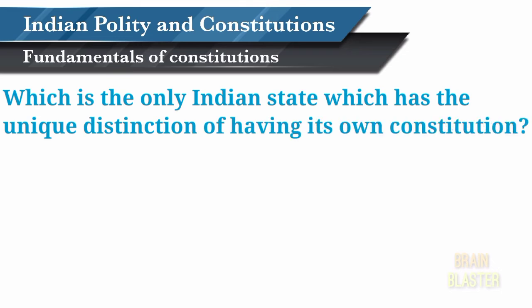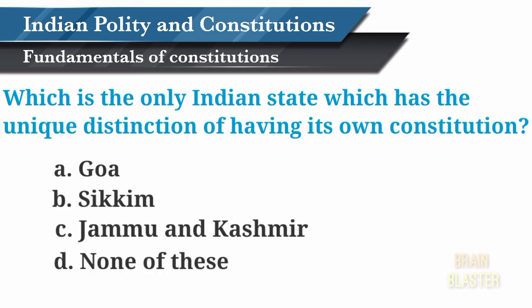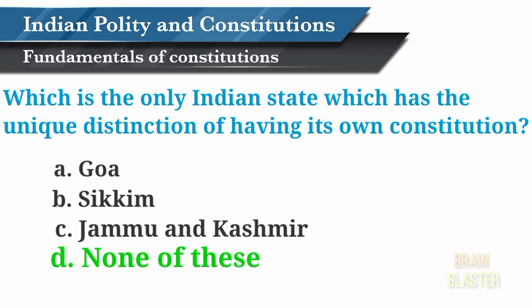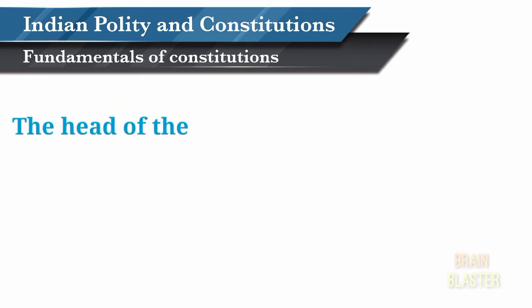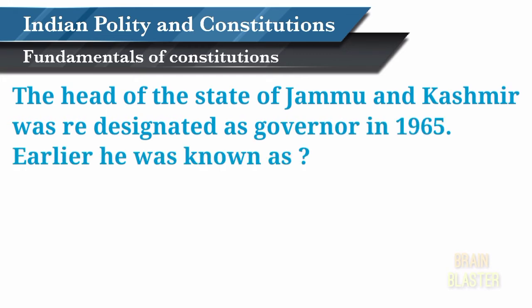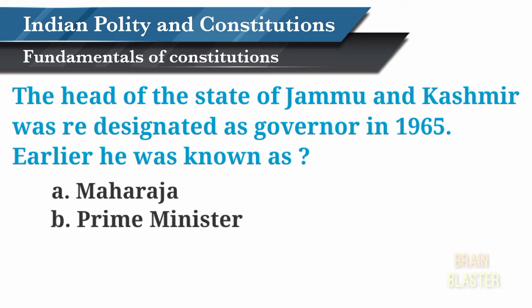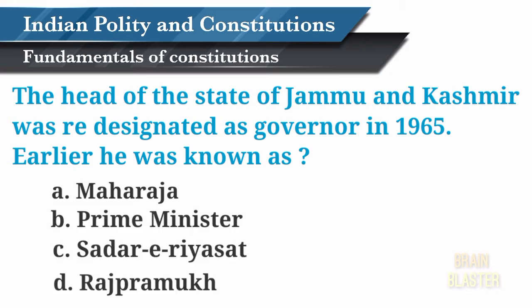Which is the only Indian state which has the unique distinction of having its own constitution? Goa, Sikkim, Jammu and Kashmir, or none of these? The correct answer is option D, none of these. The head of the state of Jammu and Kashmir was redesignated as Governor in 1965. Earlier he was known as Maharaja, Prime Minister, Sadar-e-Riyasat, or Raj Pramukh.